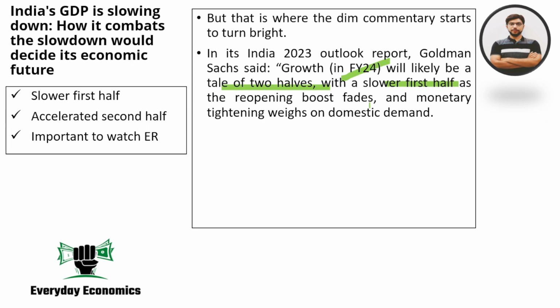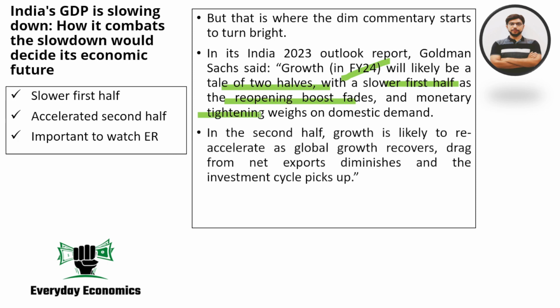The first reason is that this year we had a very good first quarter and second quarter. So next year, even if we have an okay first quarter and second quarter, that will reflect as a moderate growth and not a high growth. And second, the monetary tightening, or the increase in repo rate that we have done in the last 6-7 months, will have an impact. So that is the story of the first half.